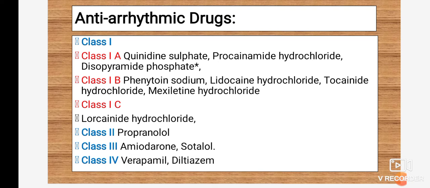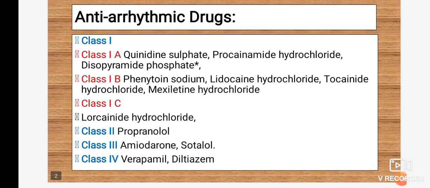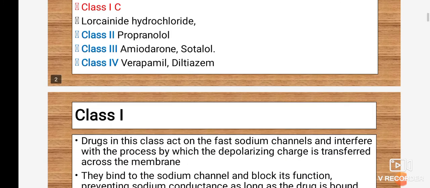Then next are class 2, class 3 and class 4. In class 1A there are three important drugs: quinidine sulfate, procainamide hydrochloride and disopyramide phosphate.